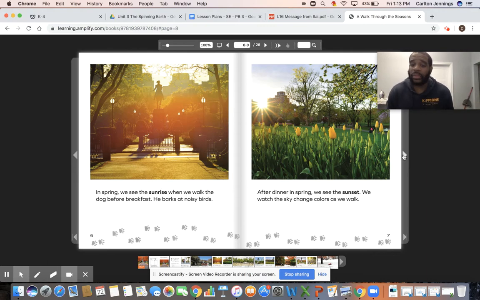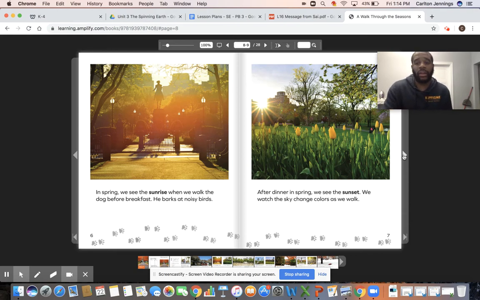After dinner in the spring, we see the sunset. We watch the sky change colors as we walk. So right after dinner on this page in spring, the sun is setting. So the sun is rising before breakfast and the sun is setting after dinner in the spring.